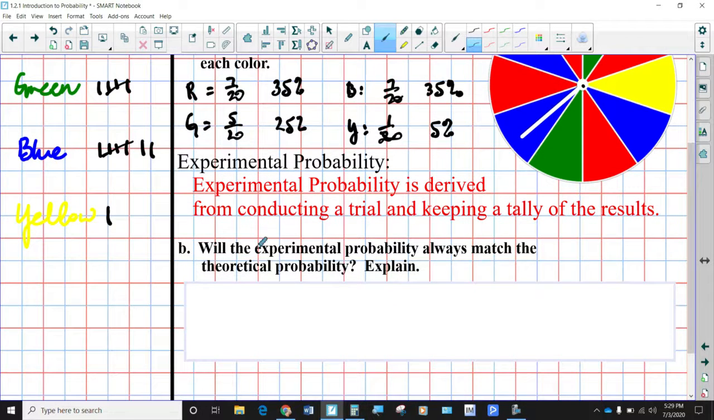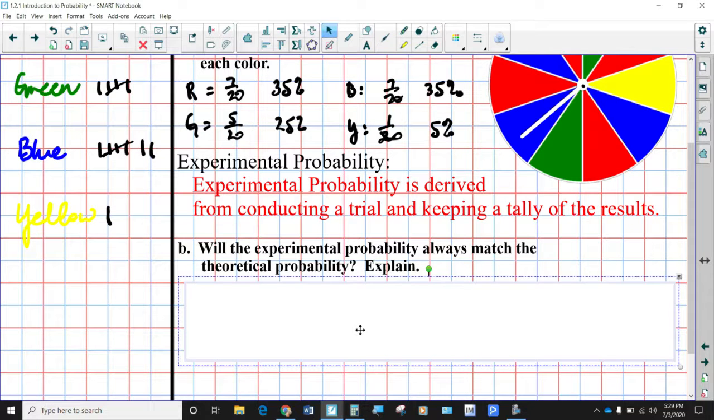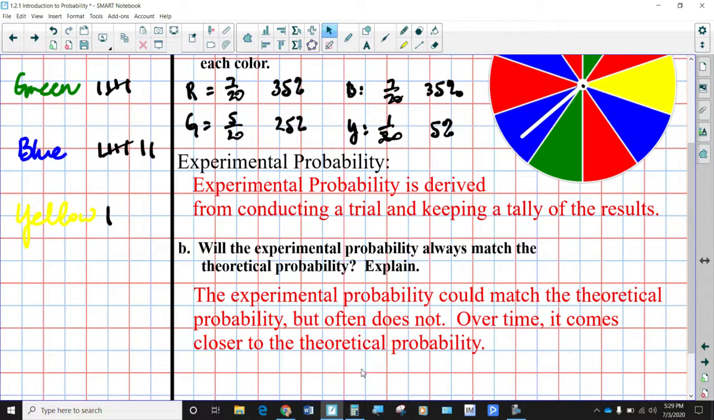The question: will the experimental probability always match the theoretical probability? The answer is no. However, the more trials that you do, the more times you conduct your experiment, the closer the experimental probability is going to get to the actual theoretical probability.